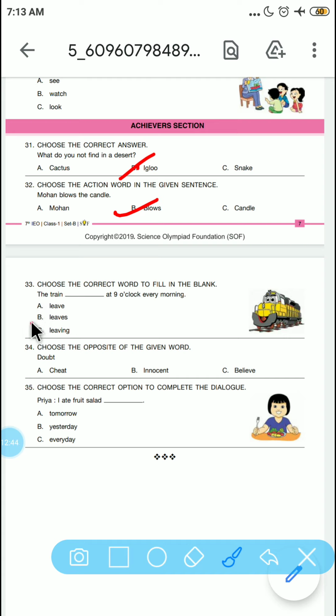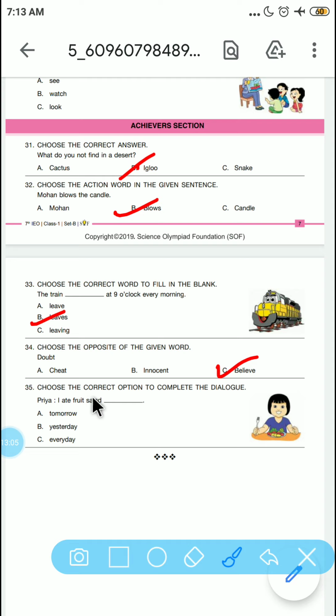leaves. Choose the opposite word of the given. Doubt. So doubt is like you are not concerned or certain about something. So the correct word is believe, because you only believe when you are certain.